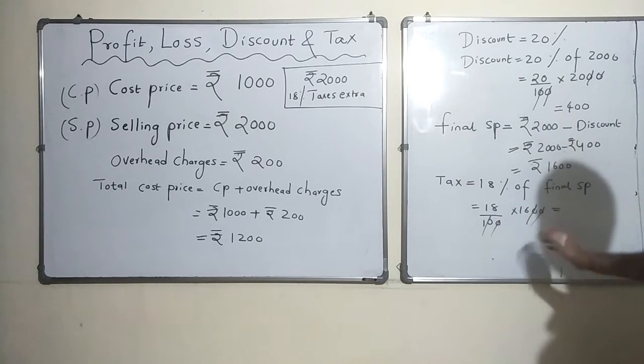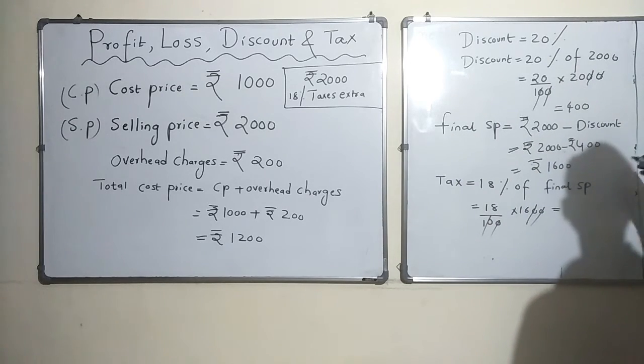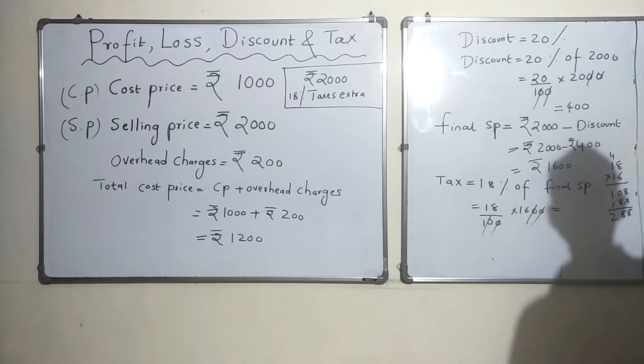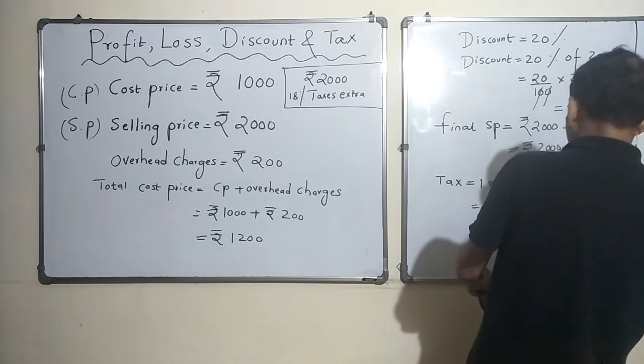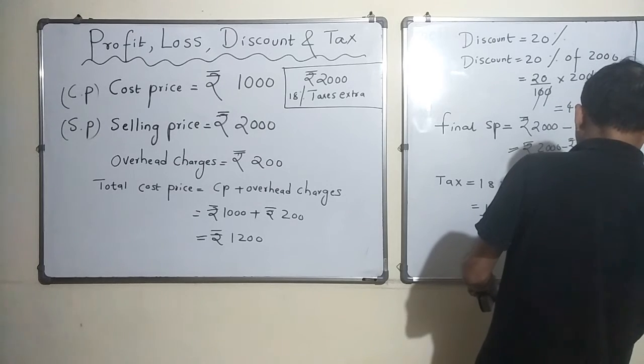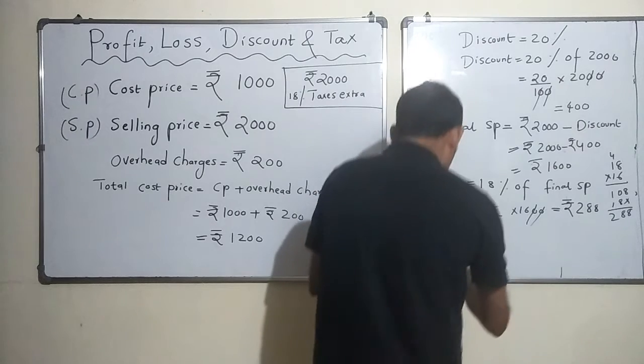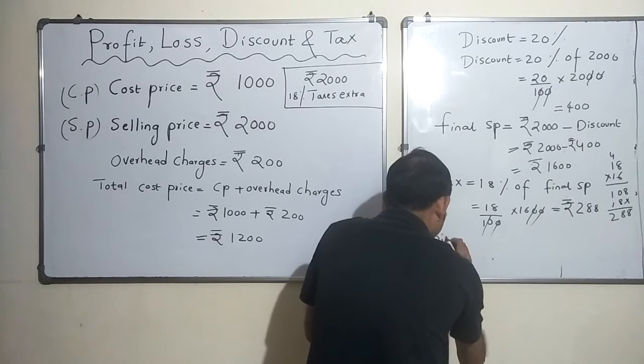Okay. So 100, this is gone. Now it is 18 multiplied by 16. Can you calculate? Is it 288? Yeah. So rupees 288. Okay. Rupees 288 is the tax. So for the final bill amount, I have to present him a bill, no?